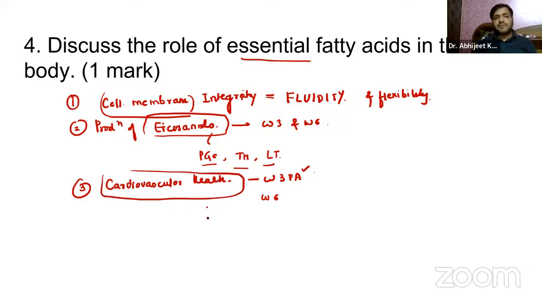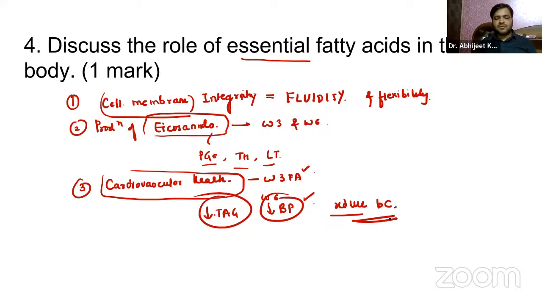They help in reducing the triglyceride levels in the body, and obviously they also help in lowering blood pressure. They reduce blood clotting. These are all the roles of essential fatty acids, so that is something you have to remember. They also have roles in neurological and cognitive function, so you can mention this as well.